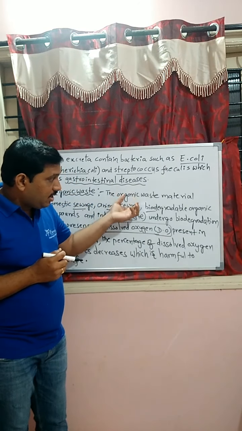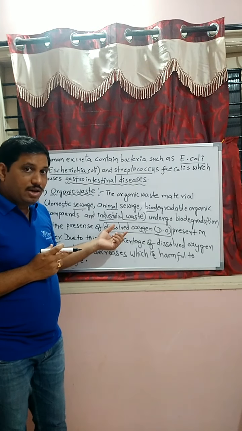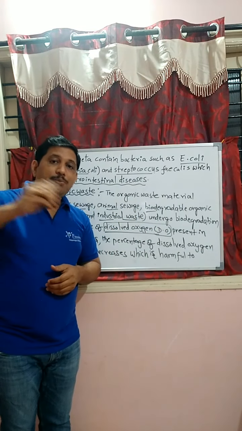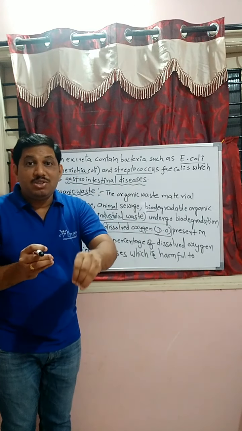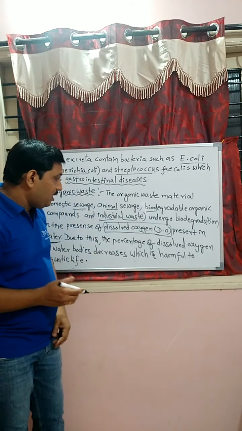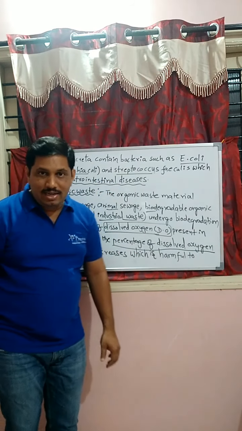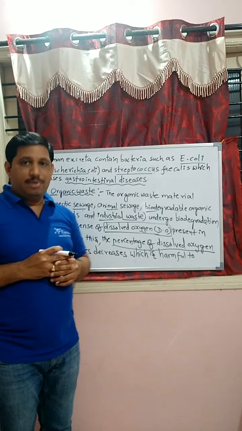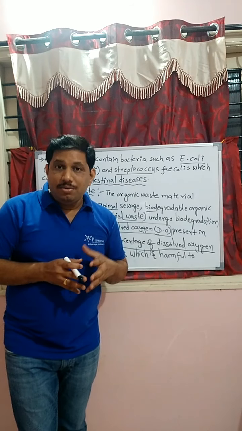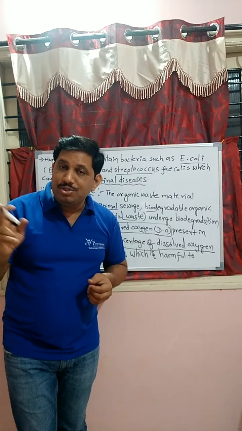Here, as the organic waste materials present in the water bodies increase, dissolved oxygen will be required for the biodegradation of those organic compounds. Therefore, more organic waste material means more dissolved oxygen is required for biodegradation. Hence, the percentage of the DO value decreases, which is harmful to aquatic life. For example, fishes and frogs live underwater. If sufficient oxygen is not available for the fishes, then what happens, students? It directly leads to death.